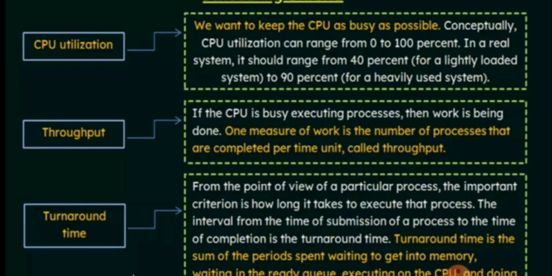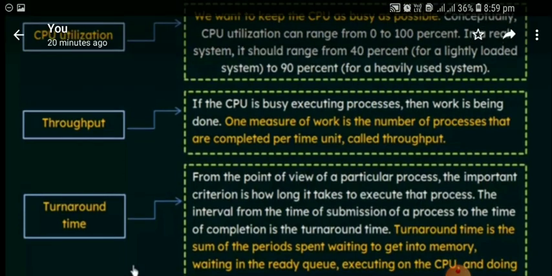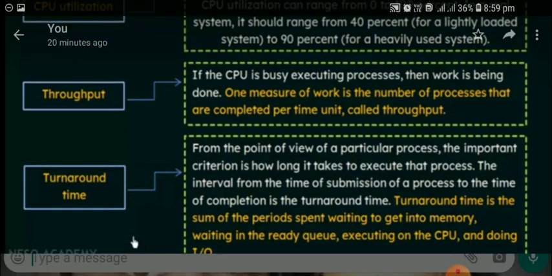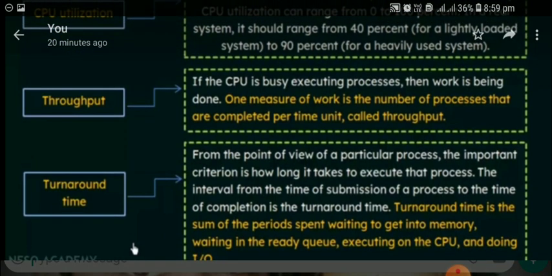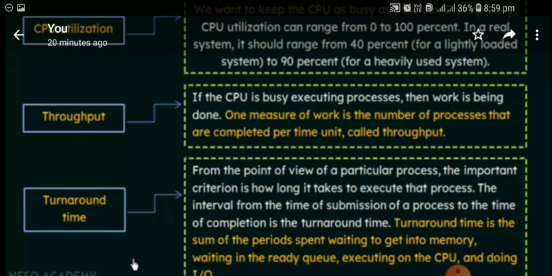Turnaround time is nothing but, you can see the yellow color lines, the sum of the periods spent waiting to get into the memory, waiting in the ready queue, executing on the CPU, and doing IO. So turnaround time is summing up all the time. Before getting into the CPU, the process will wait in the ready queue in the memory. It will hold the files in the memory stage, right?